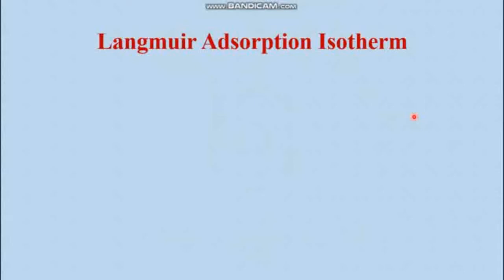In 1916, he made some assumptions on the basis of which some mathematical formulations were done and the Langmuir isotherm was obtained, which well explained the Freundlich Adsorption Isotherm.